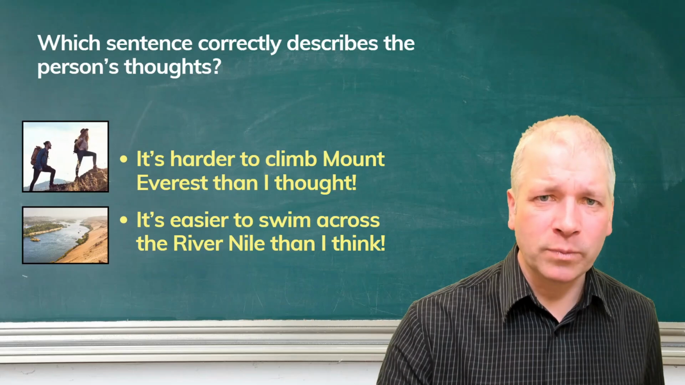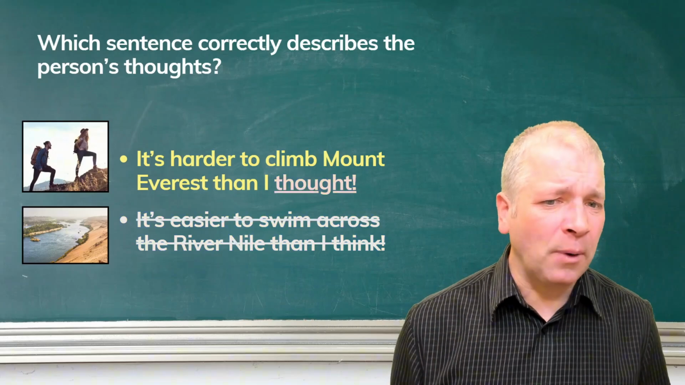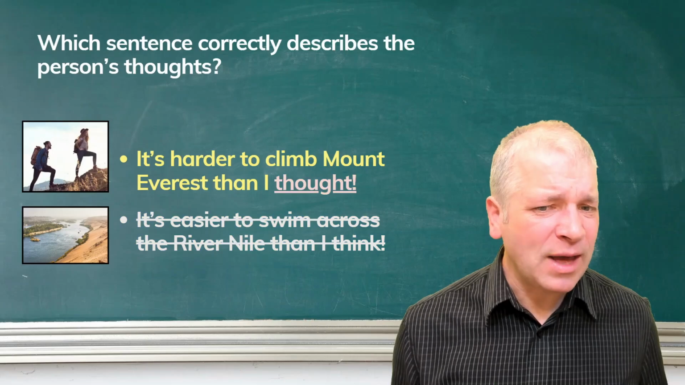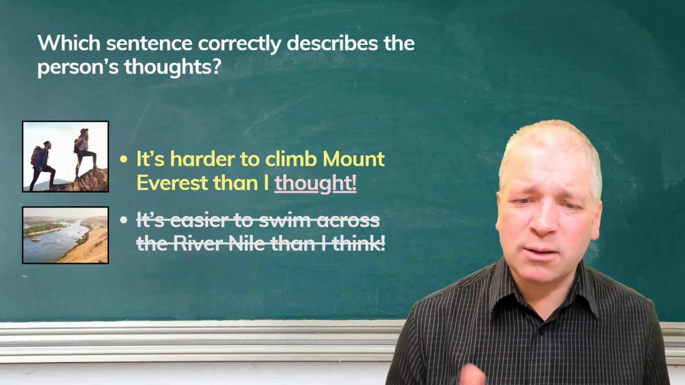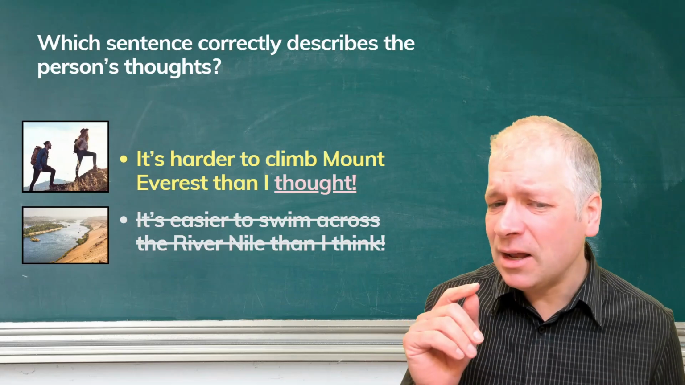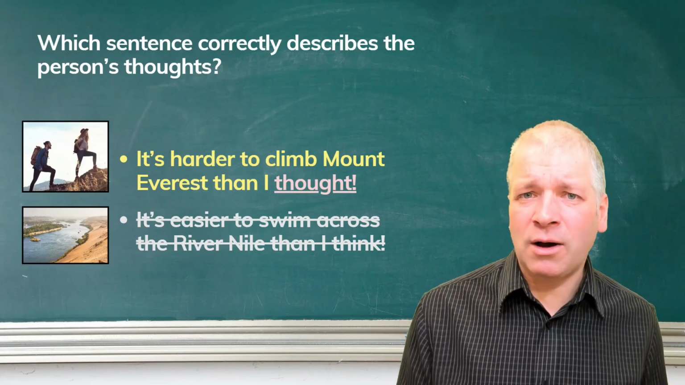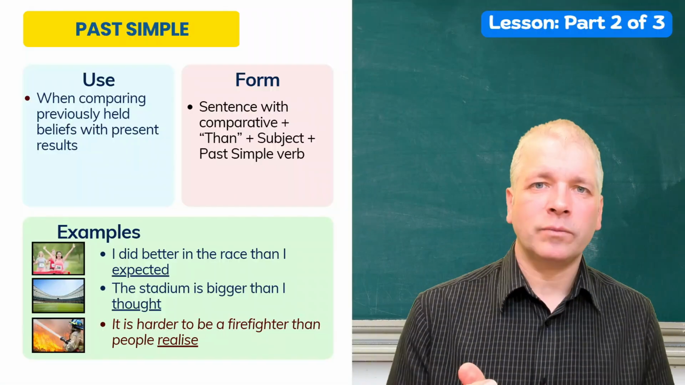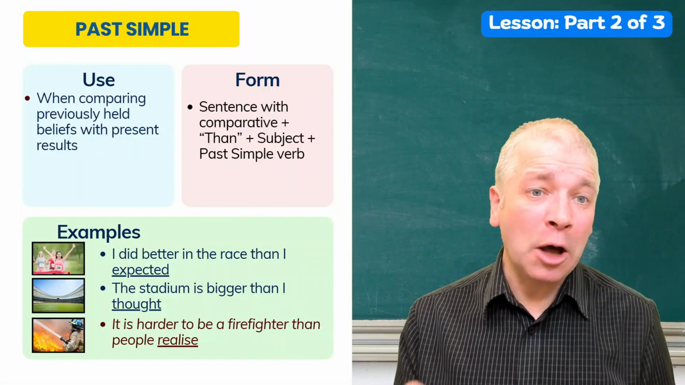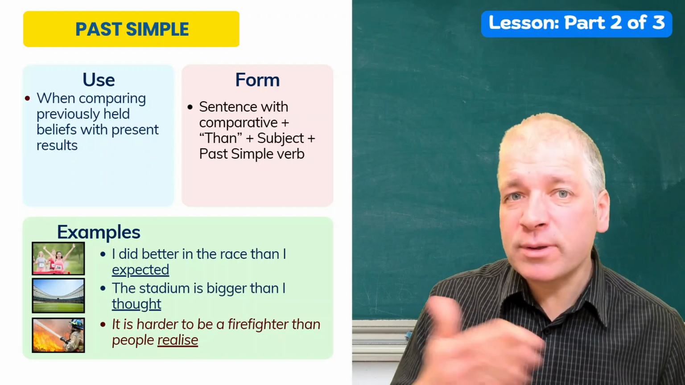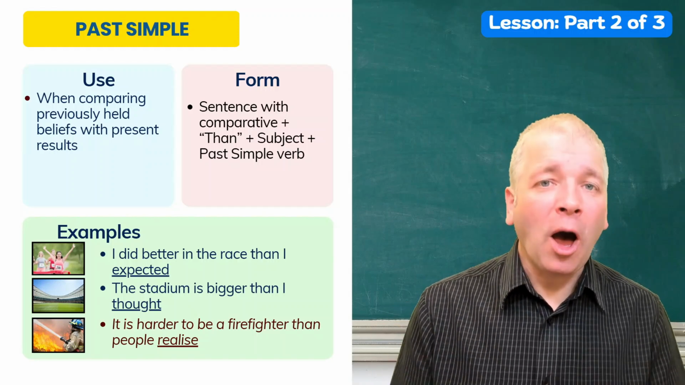Which one is wrong? Well, the one that's correct is the first one. It's harder to climb Mount Everest than I thought. The second one has a mistake. It's easier to swim across the River Nile. It shouldn't be "than I think", it should be "than I thought". Now, why is this? So this is why. When comparing previously held beliefs with present results, use the past simple.